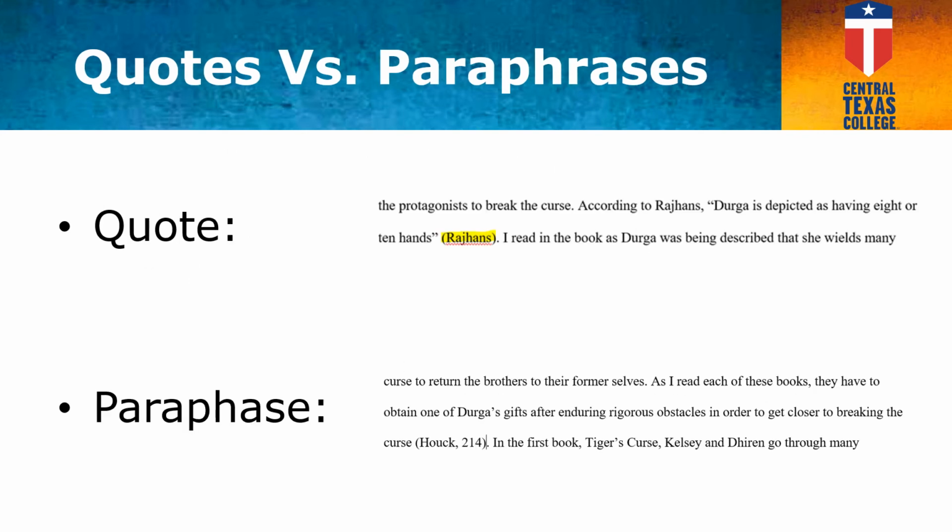Below are two examples of a quote and a paraphrase. This is a quote because it is taken directly from a source, and it is placed within quotation marks. This is a paraphrase because the information is taken from the source, but it is put within your own words. Both are cited in similar ways.